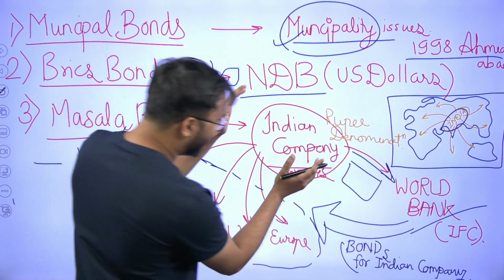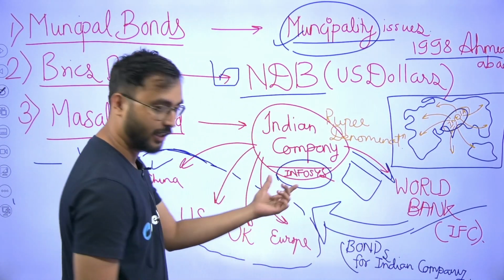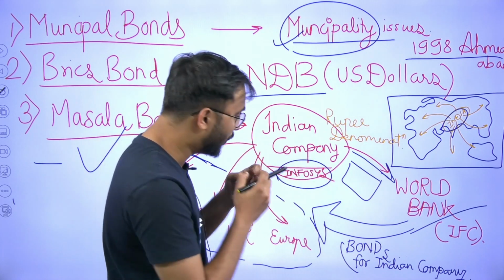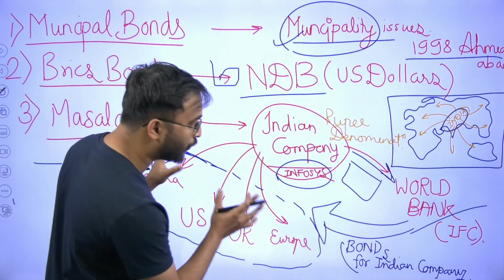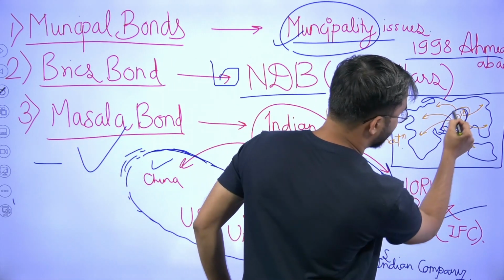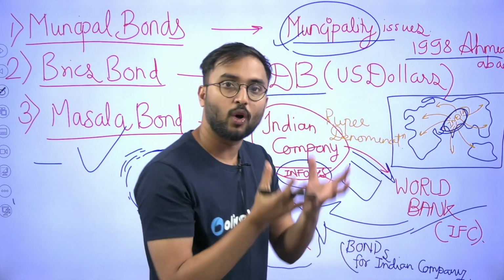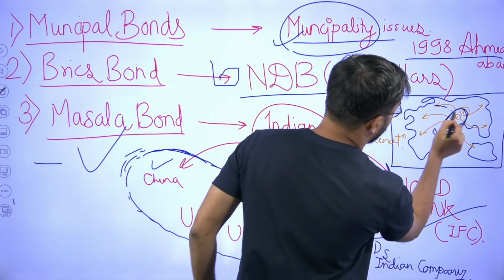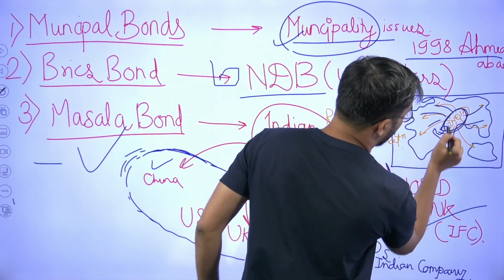So simple as that. Indian company, for example, here we take Infosys. Infosys needs the money from the foreign country. Infosys wants to raise the money through the bonds. Therefore, Infosys is taking the money from the foreign.